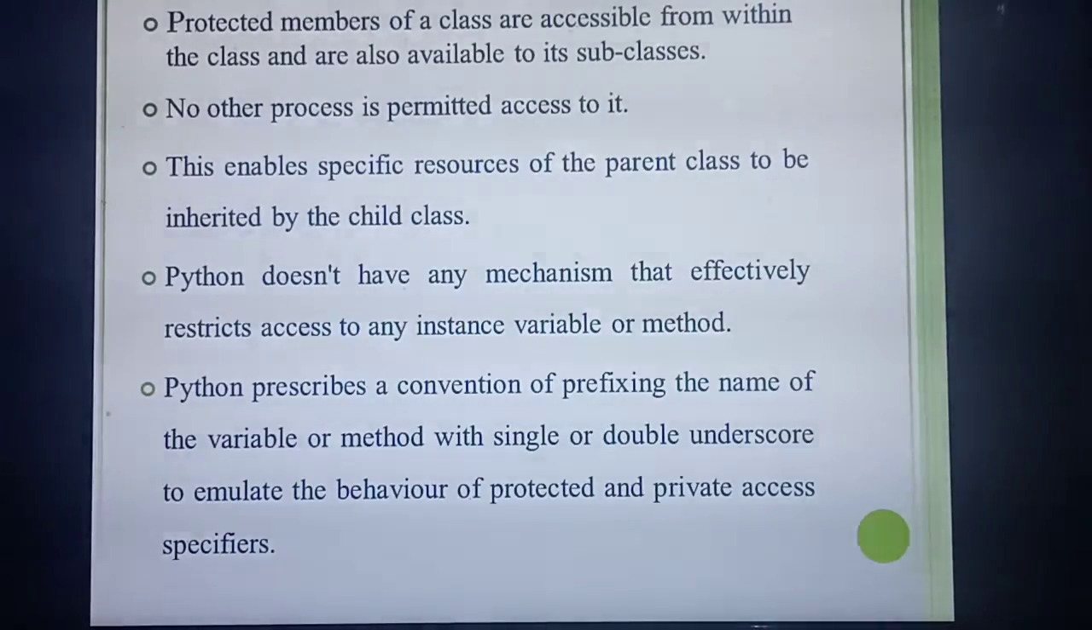Also in the inheritance concept you have studied parent class and child class, isn't it? So there also you can apply these access restrictions, providing access restriction on which class can access which class.